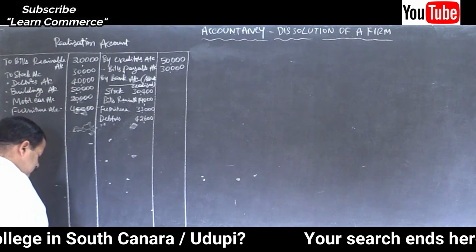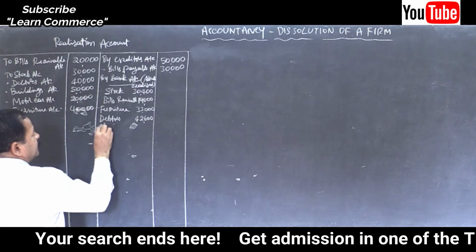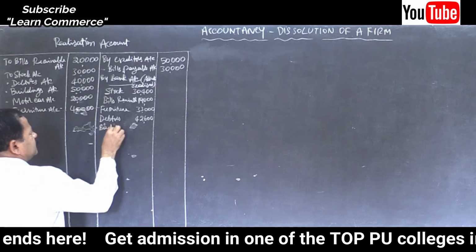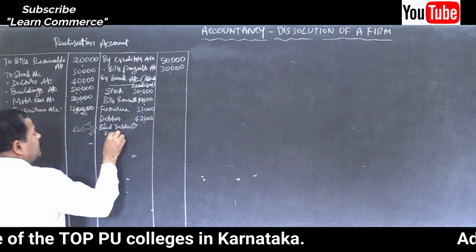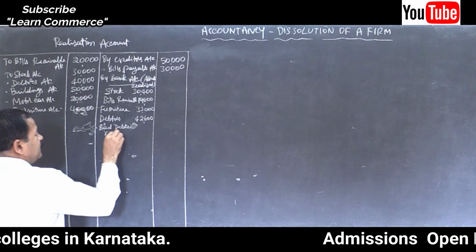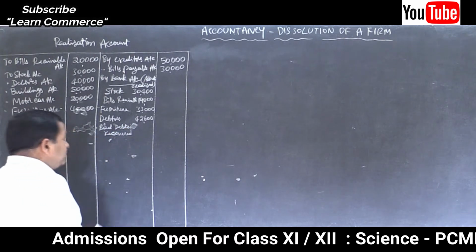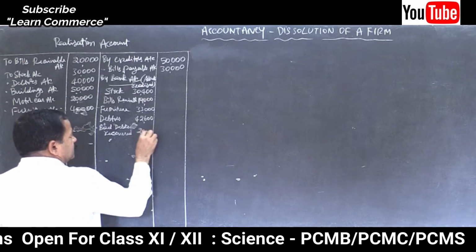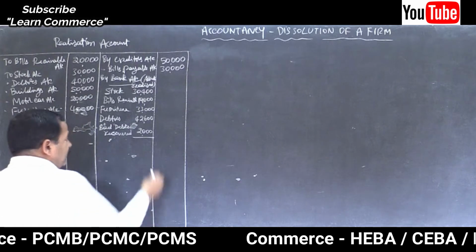Then bad debts recovered. You just write recovered. How much? 2,000. Now write the total in the outer column: 1,27,000.